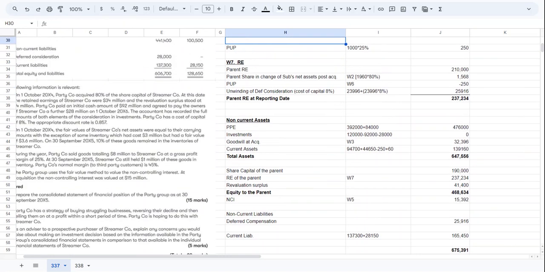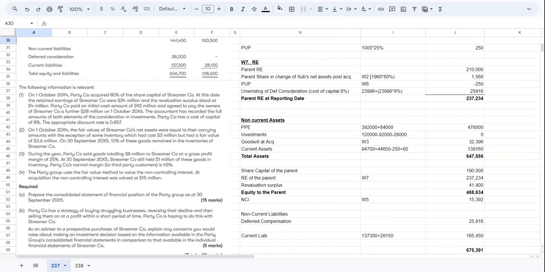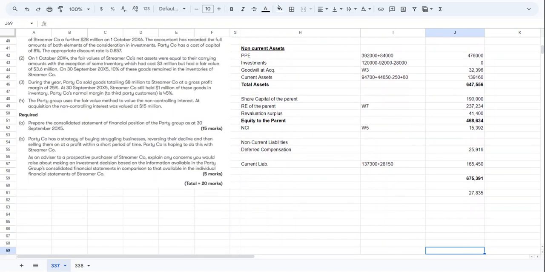Do we have anything in this section? Okay, we have deferred consideration. So our deferred consideration is here. And what else? We have current liability. I think everything we have covered, but we are making some mistake somewhere.